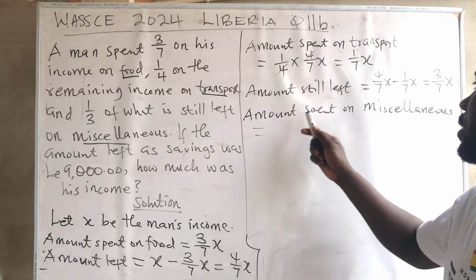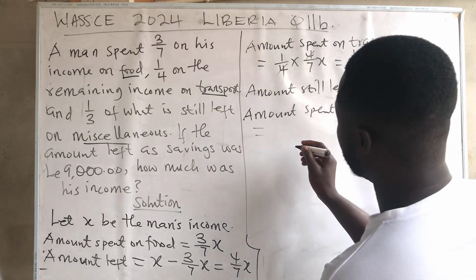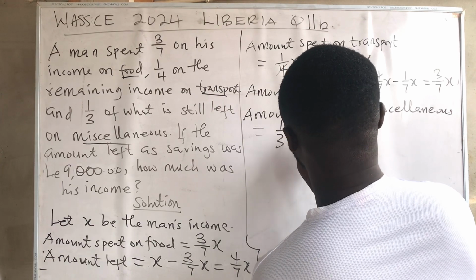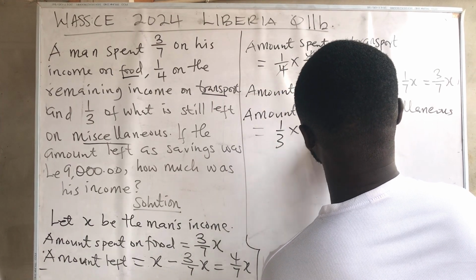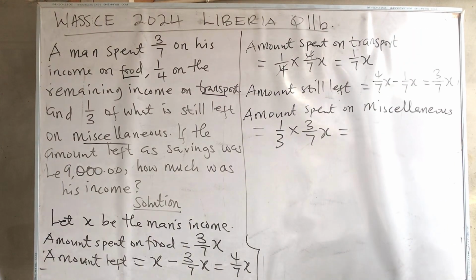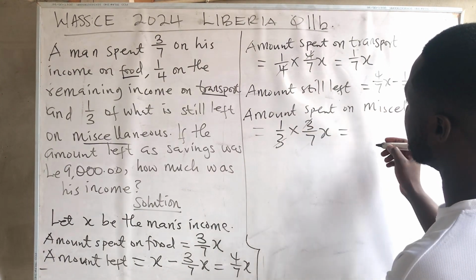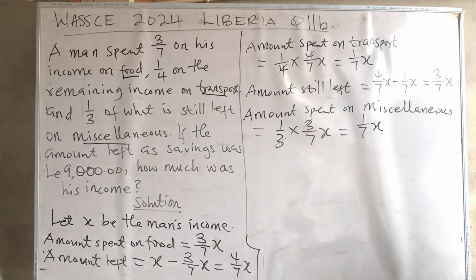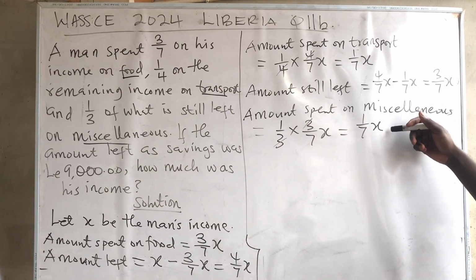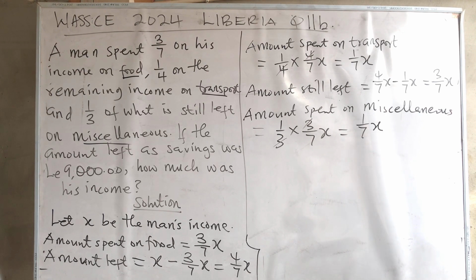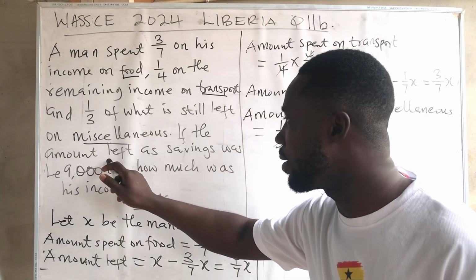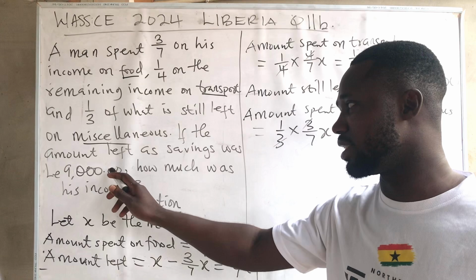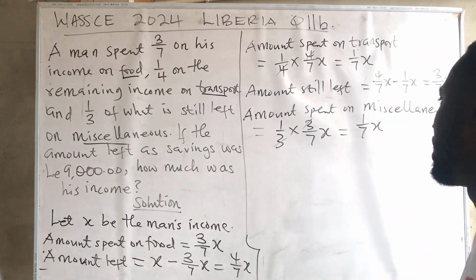It is 1/3 of what is still left. This is the amount still left, so we have 1/3 of 3/7x. So that we know the amount he spent on miscellaneous. 3 can cancel 3, then we have 1/7x. So on miscellaneous, he spent 1/7x.